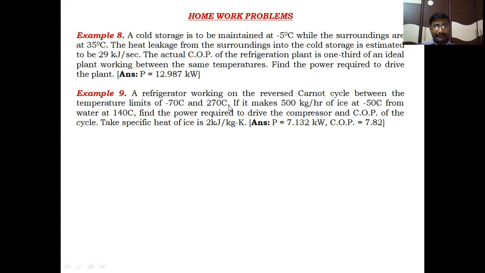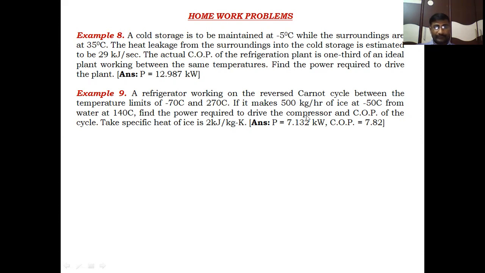Example 9: a refrigerator working on the reversible Carnot cycle between the temperature limits of -7 degrees centigrade and 27 degrees centigrade. This is not -70 or 270, it is -7 degrees centigrade and 27 degrees centigrade; the degree sign is a superscript, and it is mistakenly dropped. It makes 500 kg per hour of ice at -5 degrees centigrade from water at 14 degrees centigrade. We are supplying water at 14 degrees centigrade, and the ice temperature is -5 degrees centigrade, producing 500 kg of ice every hour.